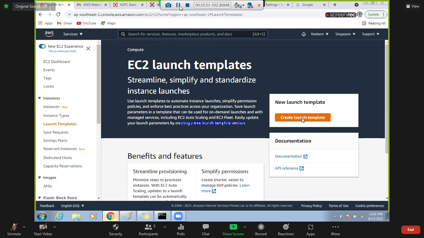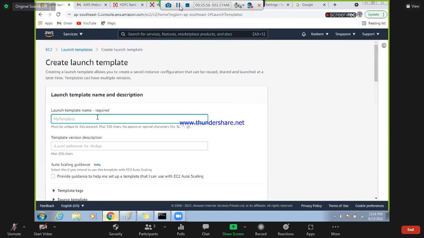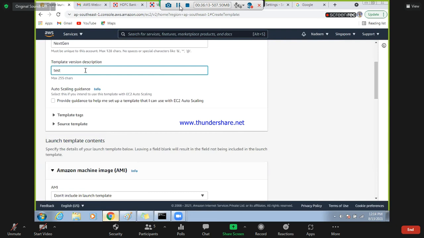For example, create launch template. Give the template version something. Come down. Now, can you see there is an option here, auto scaling guidance: select this if you intend to use the template with EC2 auto scaling. See, you can use this template in auto scaling as well. If I select this, can you see it is giving you the required option?